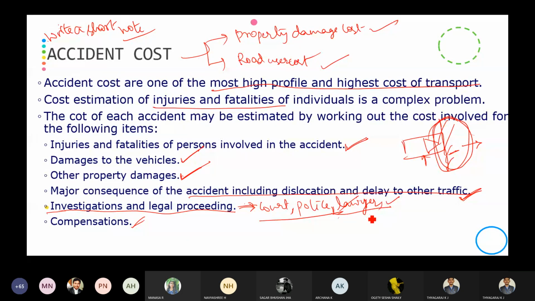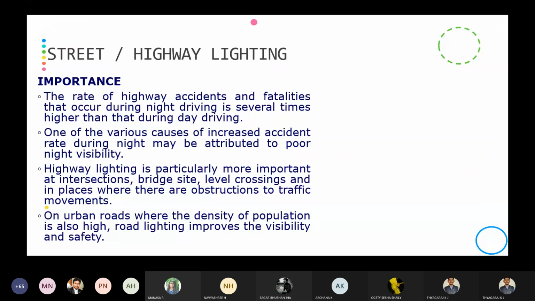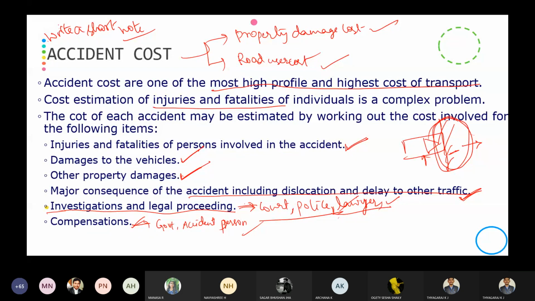Then for the lawyer, you are going to pay some money for clearing the case. Then compensation, whether it may be from the government or from the accident person. The person who has caused the accident, from that person we are going to get some amount, and that amount will be included in the accident cost. So, understood this one? Is it clear about the accidents?